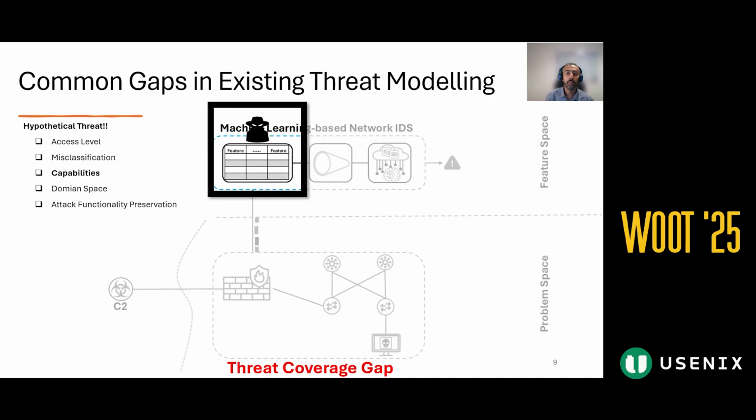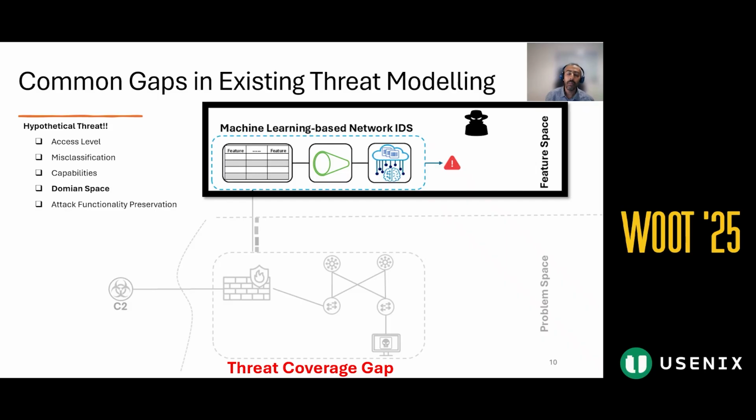Also, it is questionable whether the attacker really has the capability of modifying feature values right before feeding the ML pipeline, or regarding the domain space. As shown in this slide, the ML model only sees extracted statistical features in the feature space. It is essentially disconnected from the problem space, where the actual raw network traffic and malicious behavior exist.